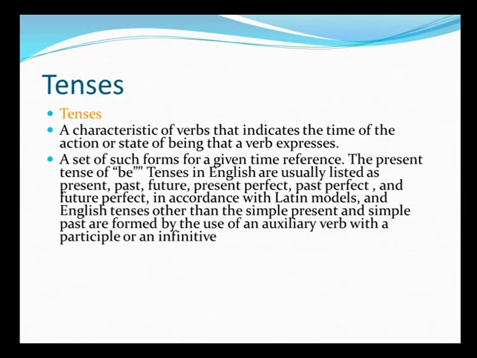A set of such forms for a given time of reference. Tenses in English are usually listed as present, past, future, present perfect, past perfect, and future perfect, in accordance with the Latin models, and English tenses other than the simple present and simple past are expressed by the auxiliary verb. So in today's session, we would also try and learn the forms of the verb to be. We would also see how they are used in different tenses.